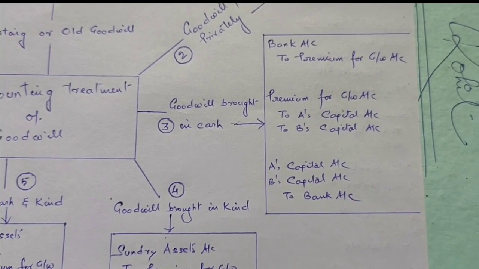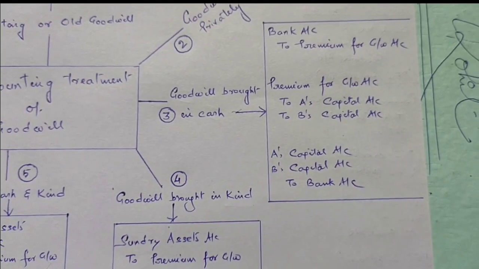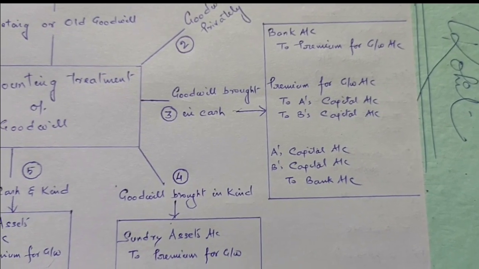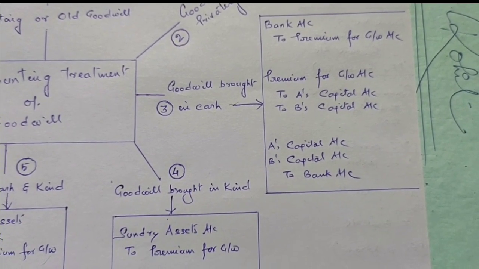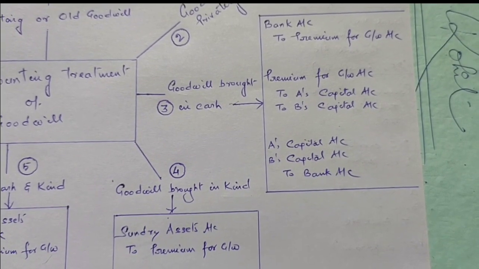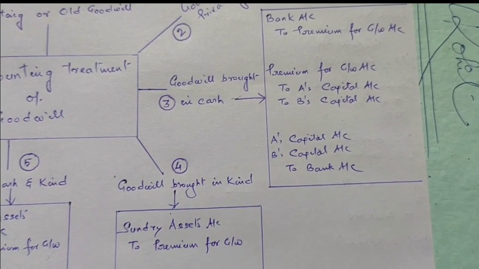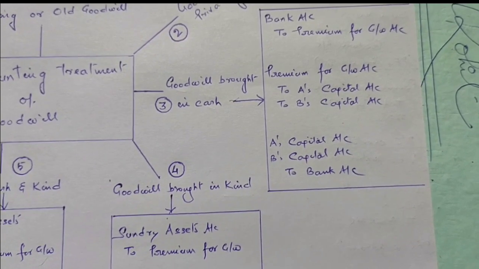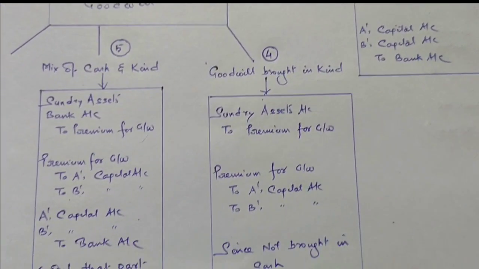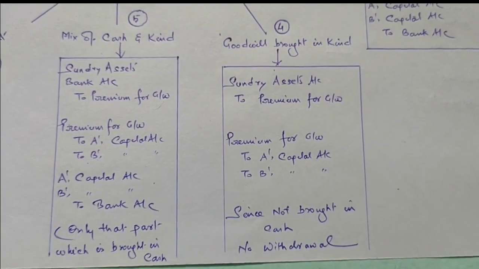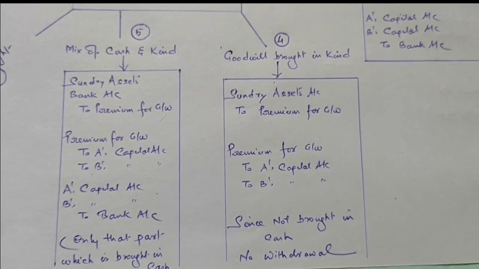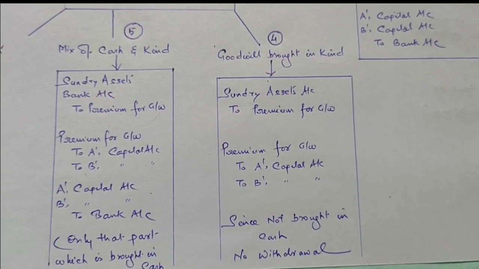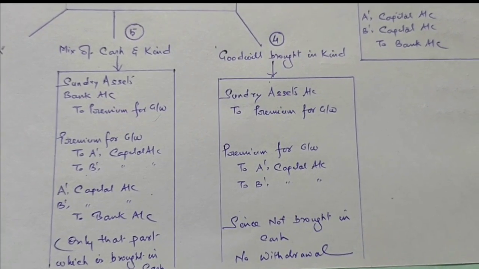Now, A and B, if they wish, can withdraw the amount of premium for goodwill credited to their account. If they do so, then the entry will be A's capital account debited, B's capital account debited, to bank account. Sometimes the new partner brings the amount of goodwill in kind. In kind here means that the new partner brings his share of goodwill in the form of some assets.